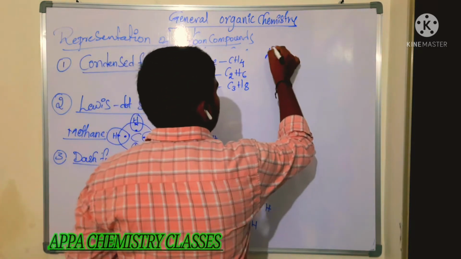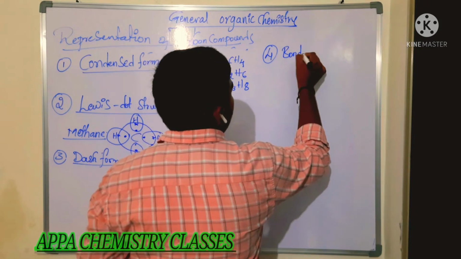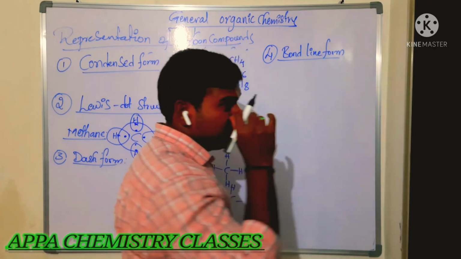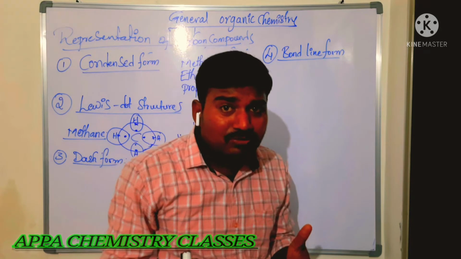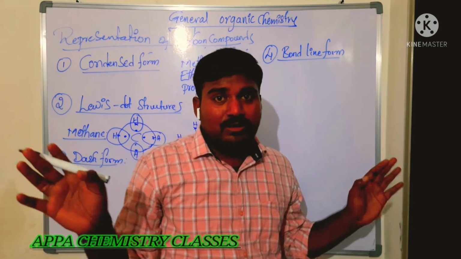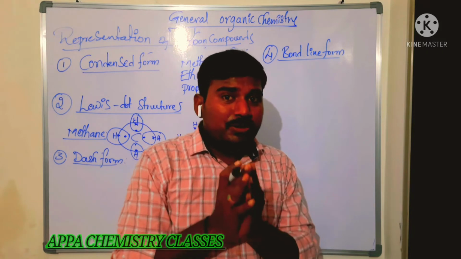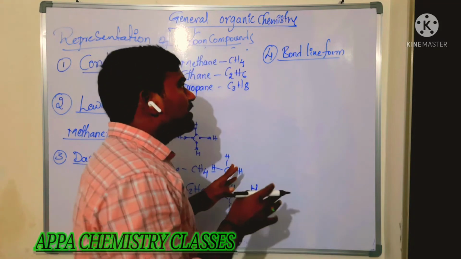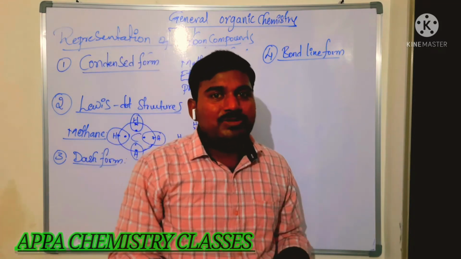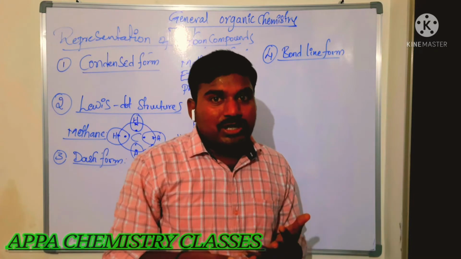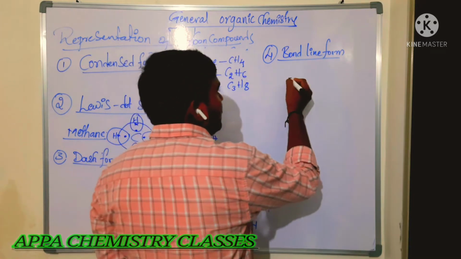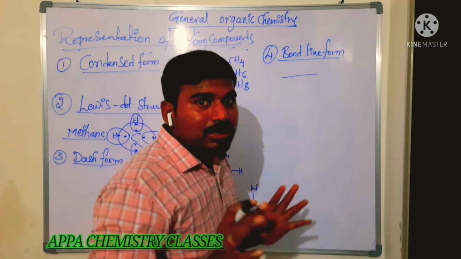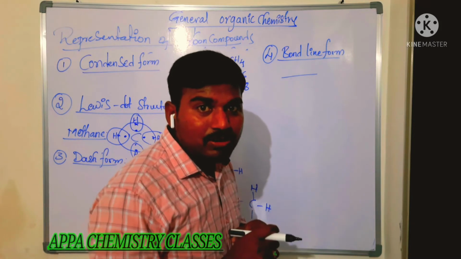Next, the 4th one, that is bond line representation, which is very important. Mostly we use this bond line form for fast writing. It is an easy one. Here in bond line form, we won't represent any atoms. If carbon and hydrogen are there, we won't represent them. If a hetero atom is there, we definitely will represent it. Is that clear? Here we will see how to identify the number of carbon atoms and hydrogen atoms. This is one line. This line indicates ethane.